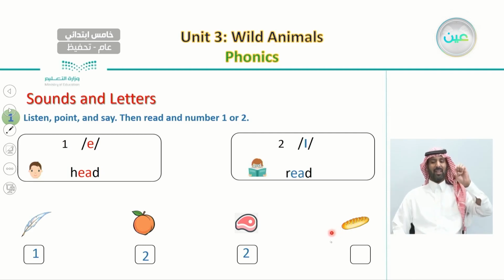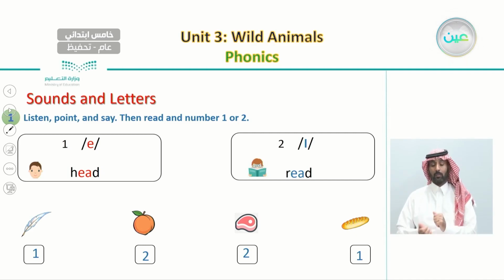Does it have a similar sound to number 1, the sound in head, or to number 2, in read? So what do you think? It of course matches the sound in number 1. Bread, head. Very good. So this is our first exercise. And now let us move on to the second exercise.